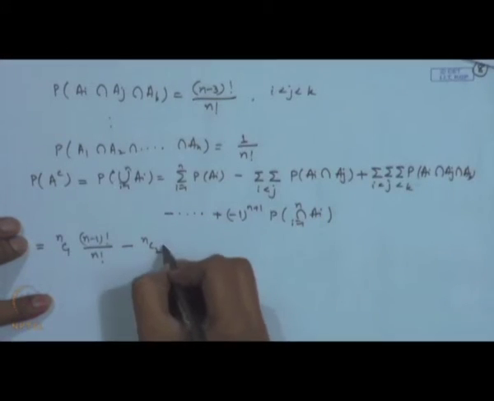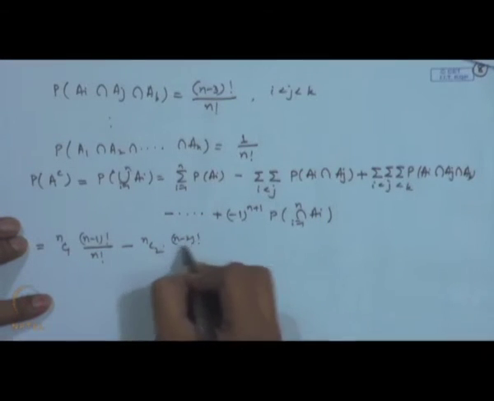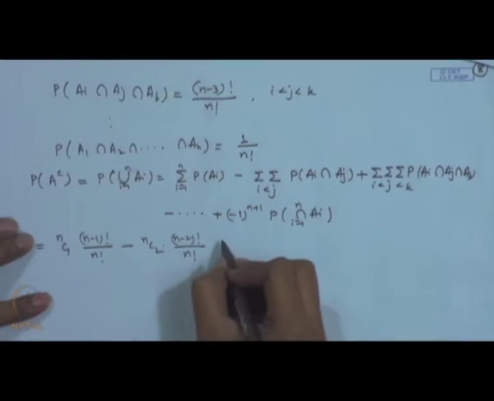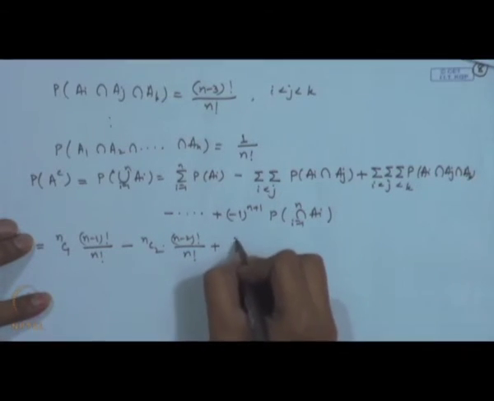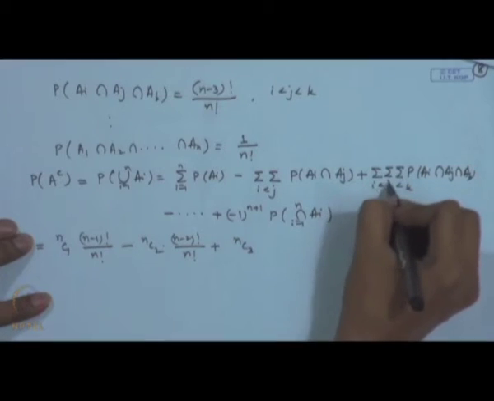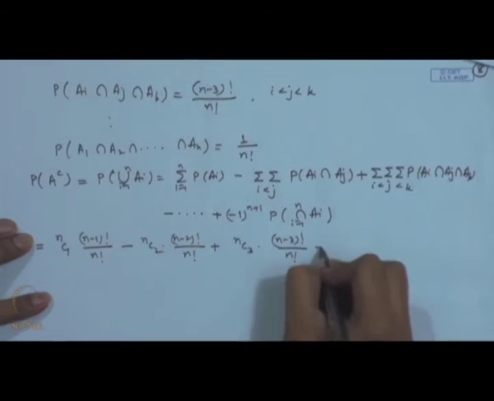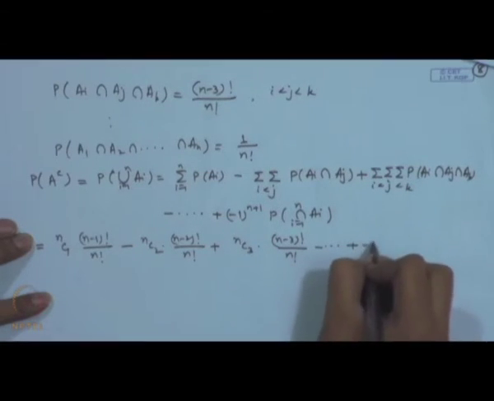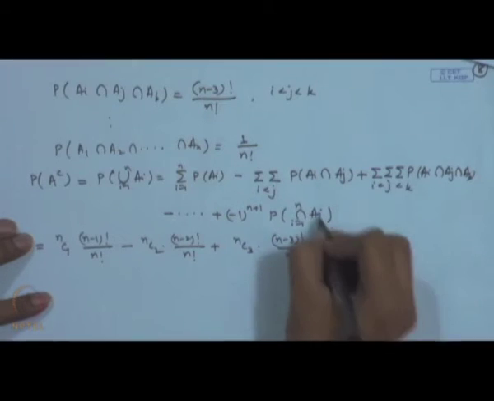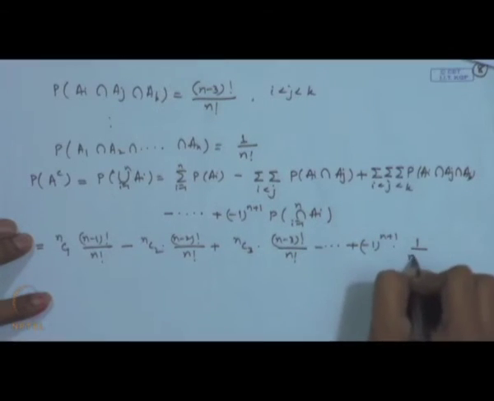So, this is n c 2 times n minus 2 factorial by n factorial, plus n c 3, these are n c 3 terms, times n minus 3 factorial by n factorial, and so on, and this last is simply one term.